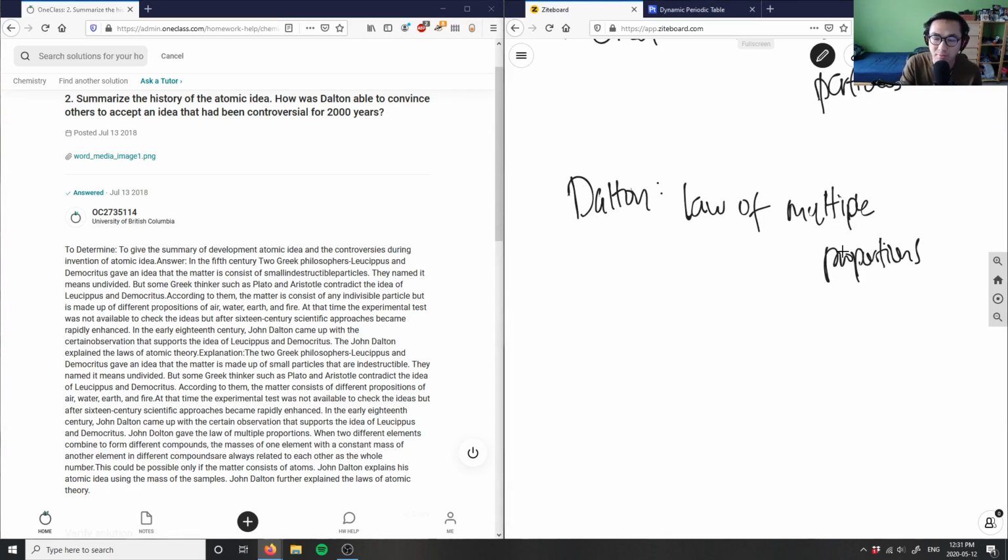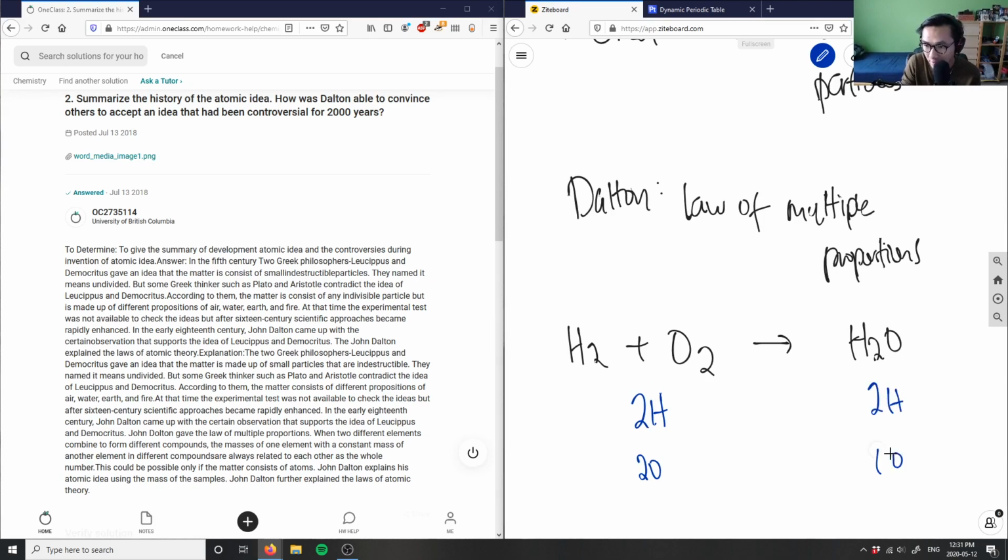So let's think of this problem. If I have hydrogen gas plus oxygen gas, it gives me water. Currently on the reactant side, I have two hydrogens and two oxygens. On the product side, I have two hydrogens, but only one oxygen. So this equation does not obey the law of multiple proportions, because the masses do not add up. It's not going to add up.